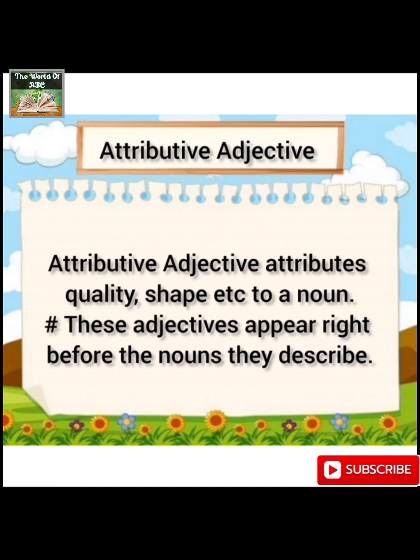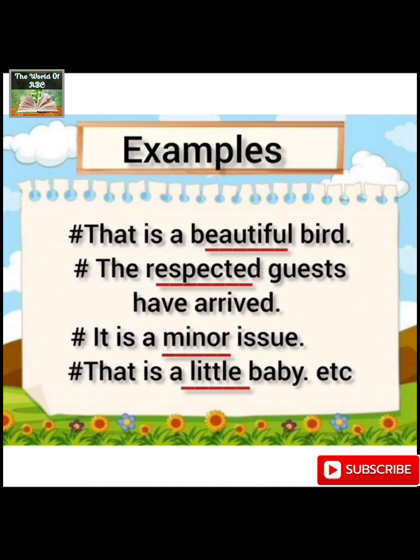These adjectives appear right before the nouns they describe. Please keep this in mind that attributive means before. So these adjectives appear before the nouns in writing. For example, that is a beautiful bird. Now, beautiful is the quality of bird. It's an adjective and it has appeared just before the word bird.